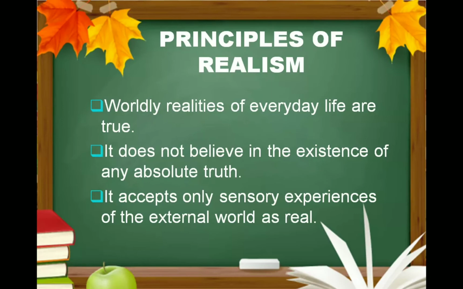It accepts only sensory experiences of the external world as real. Realism rejects anything that does not engage the five senses: taste, touch, smell, hearing, and sight. These sensory experiences are an indicator that the object is real, and responding to it makes it effective. By means of our senses, we perceive the world directly and give meaning to our claims.